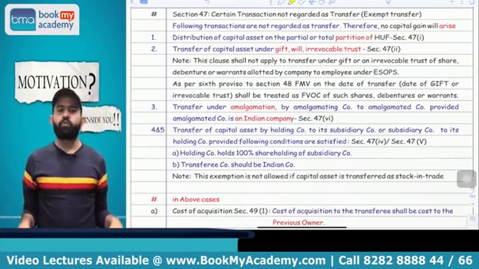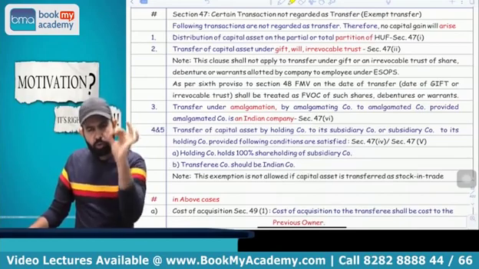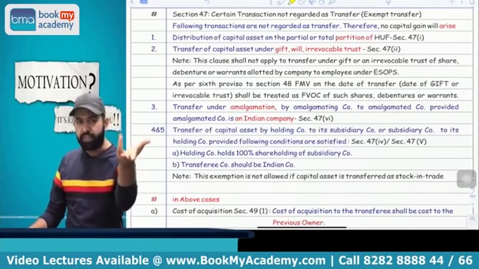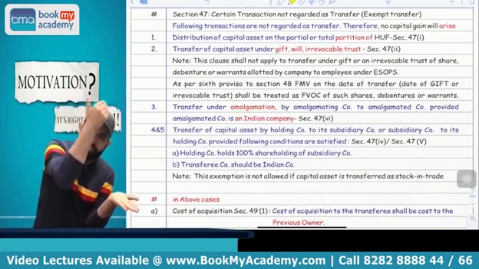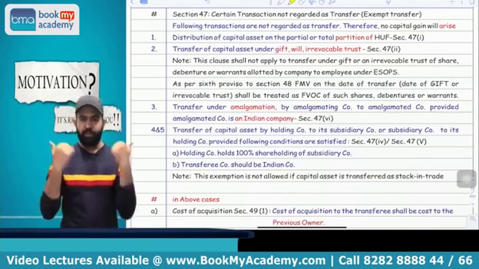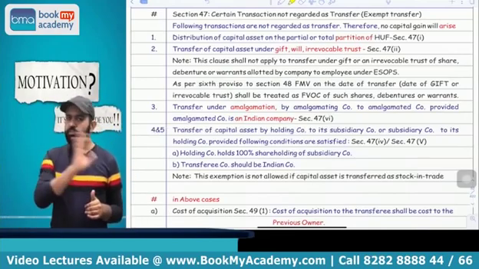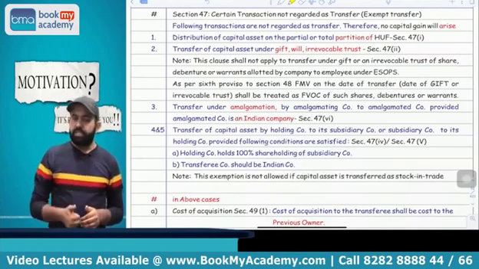But the question is, what will be the full value of consideration here? FMV as on the gift date. Whenever you gift that ESOP asset, FMV as on that date will be treated as your full value of consideration. You got my point or not? All people, please pay attention. What I am saying is that gift is not treated as transfer, capital gain is not applicable, but there is one exception.